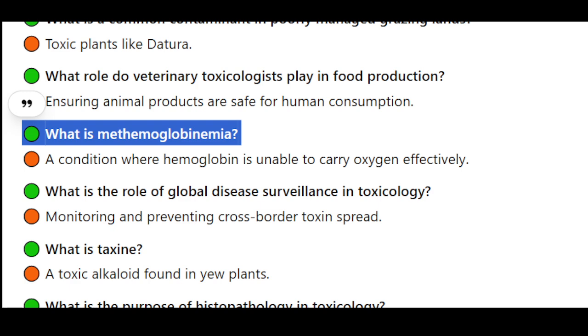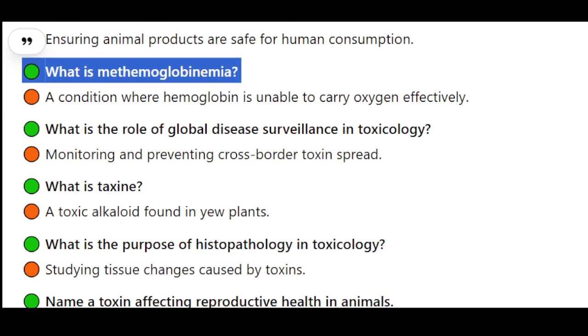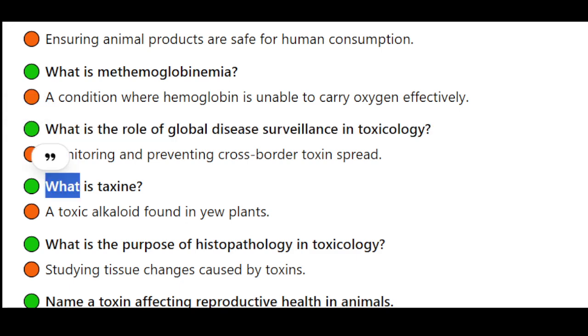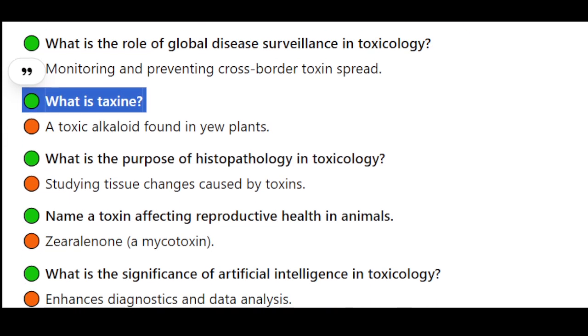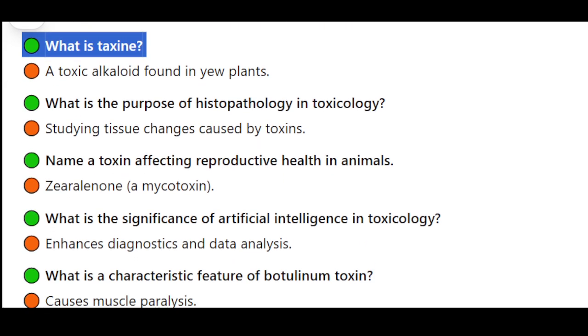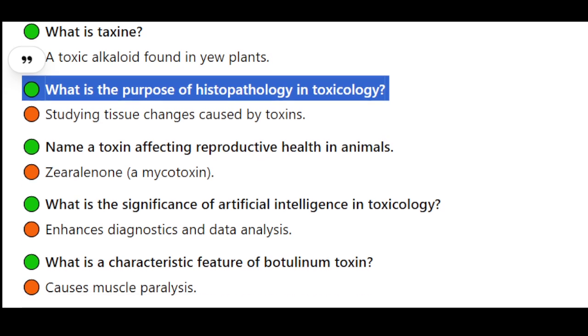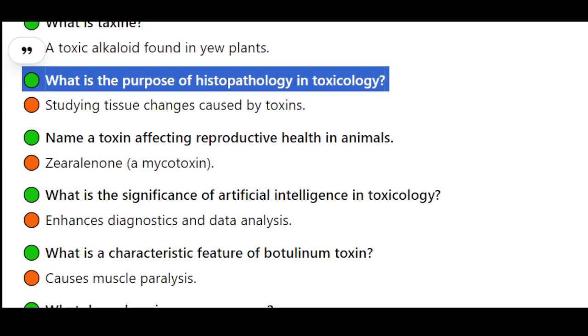What is methemoglobinemia? A condition where hemoglobin is unable to carry oxygen effectively. What is the role of global disease surveillance in toxicology? Monitoring and preventing cross-border toxin spread. What is taxine? A toxic alkaloid found in yew plants. What is the purpose of histopathology in toxicology? Studying tissue changes caused by toxins.